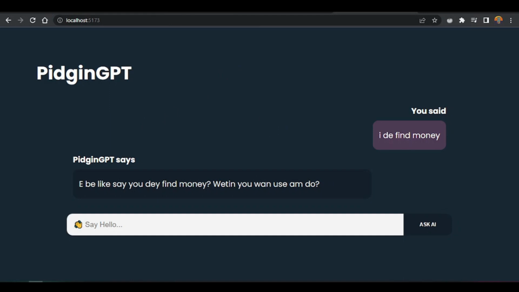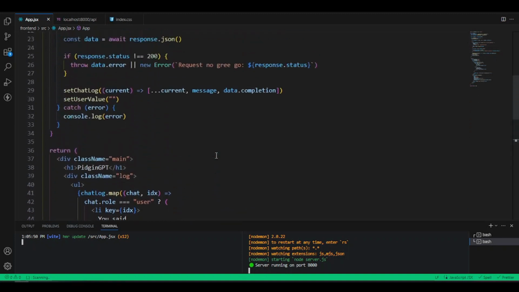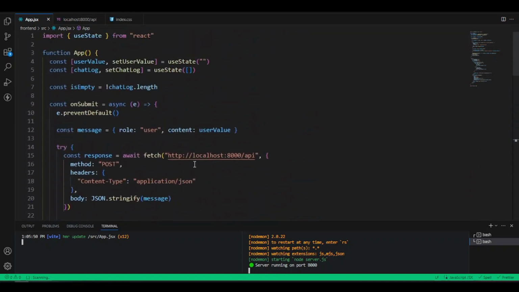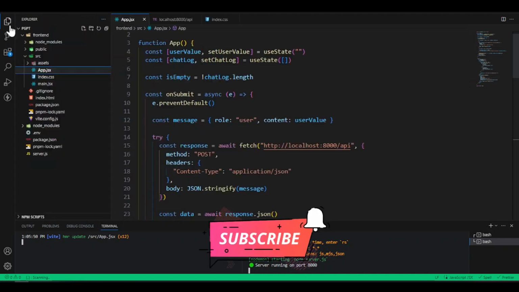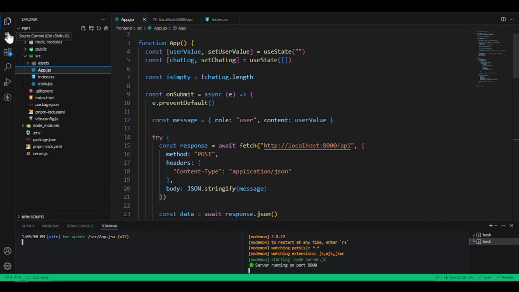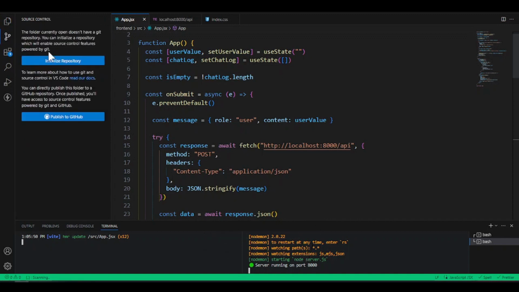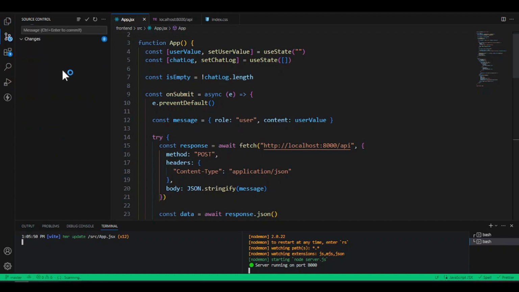So if we say now we want to deploy this on a server, before we go fit deploy our application, we go need do some kind settings. Well, first of all, our code go need dey on the internet, because right now e dey only on top our machine. So make we just quickly deploy our whole code base into GitHub. And because I dey use VS Code, I could just come here into this Git icon, and then I go just say I want to initialize a repository. E go help me initialize a repository for my GitHub.